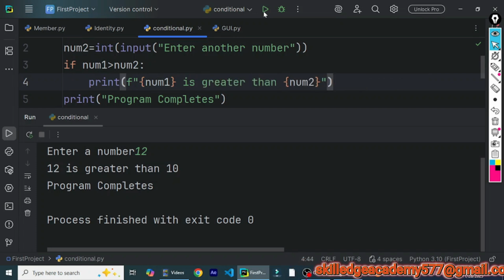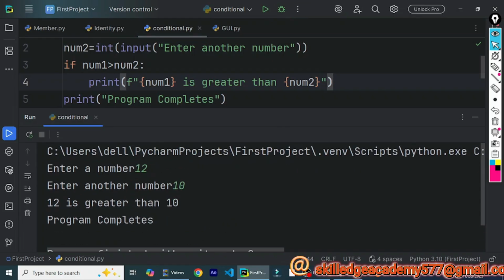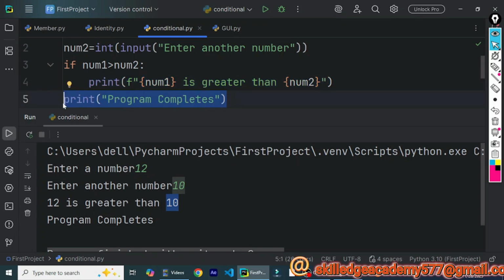If I run the program again, say the first number is 12 and the second number is, let's say, 10. In this case it says that num1, which is 12, is greater than the second number, which is 10, and the program completes. This statement is getting executed because number 1 is greater than number 2, so the condition is satisfied. So the statement inside the if block is executed and the statement following it is also executed.